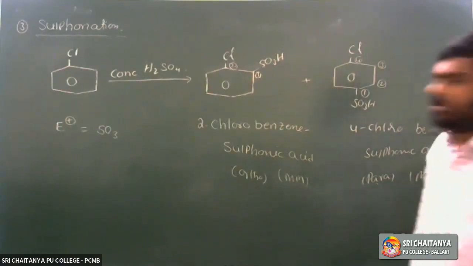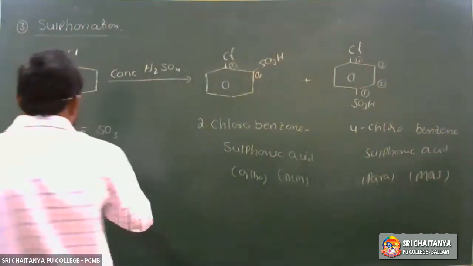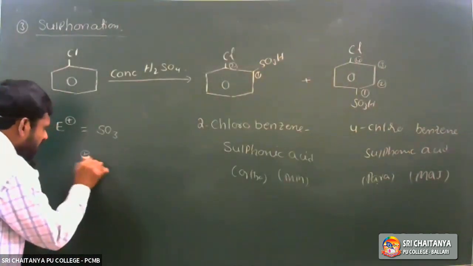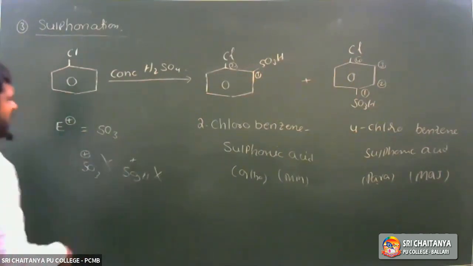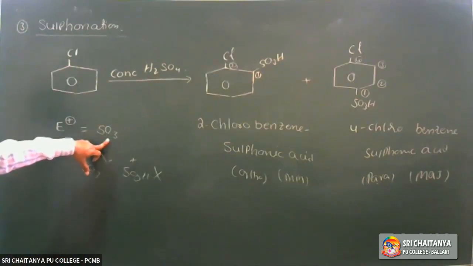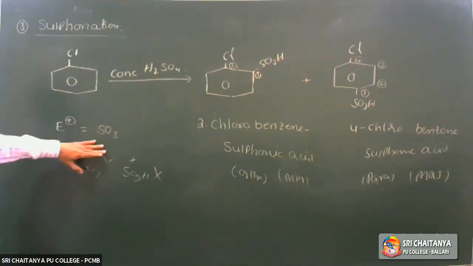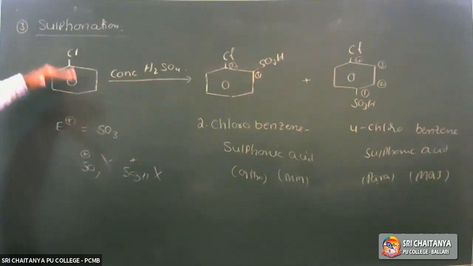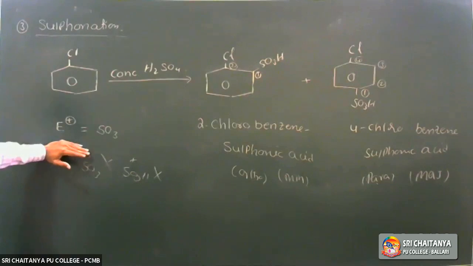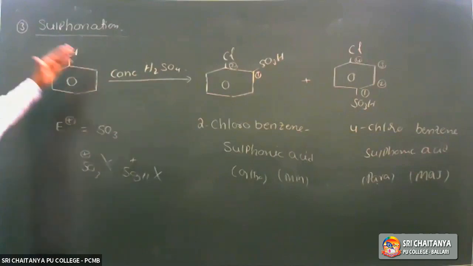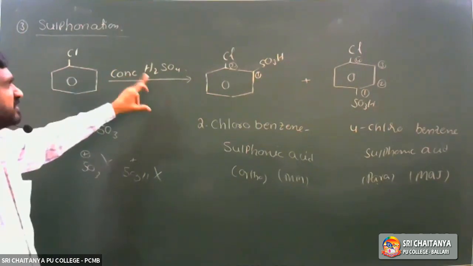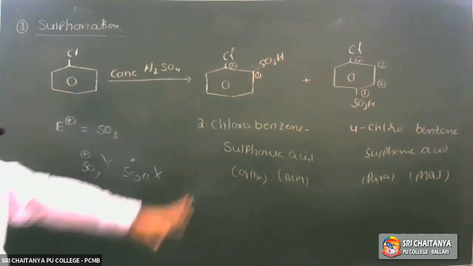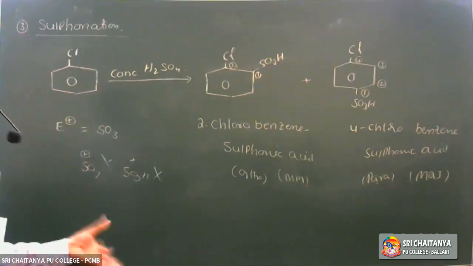So in this reaction, what is the electrophile? SO3, not SO3 plus or SO3H plus. The electrophile is SO3. It has no positive charge, but it is still considered the electrophile. So in the sulfonation reaction the electrophile is SO3, when treated with concentrated sulfuric acid. The major product is 4-chlorobenzene sulfonic acid.